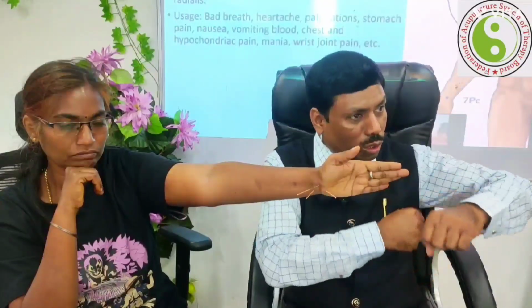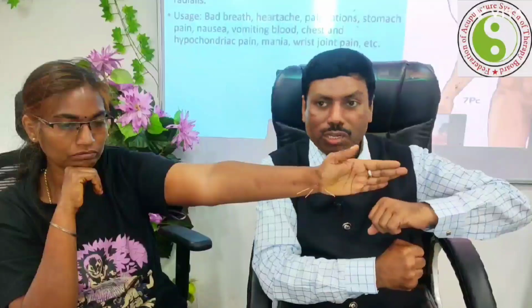So pericardium 7 is a great point to treat CTS, carpal tunnel syndrome related disorders. In this specific region, do you know there is a band, known as the retinaculum. The ankle also has a band, and the wrist also has a band, to control, regulate, cover, wrap and enclose all the carpal bones. How many carpal bones? Very small bones, the carpal bones are there. Those small bones shouldn't escape.